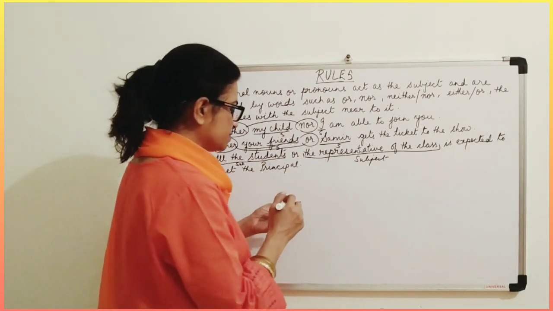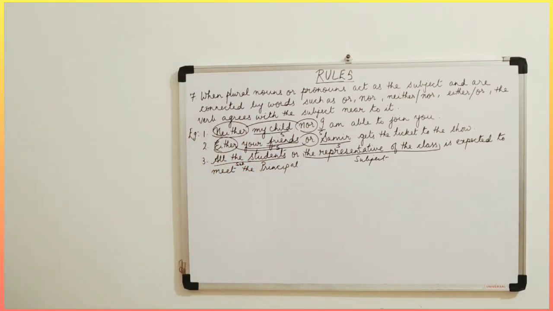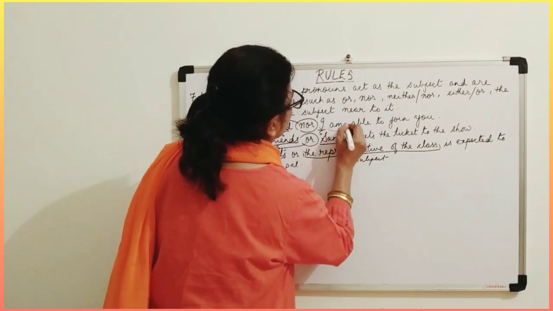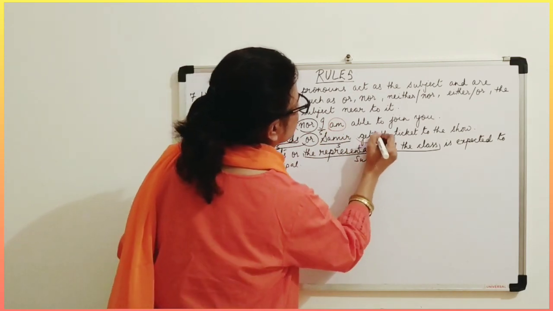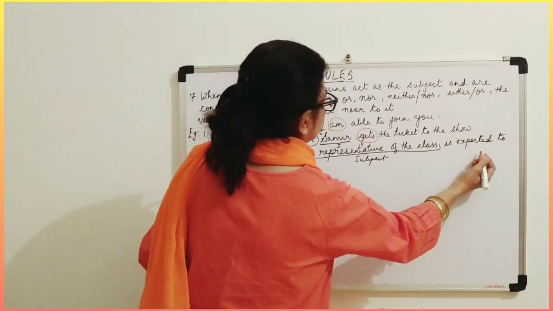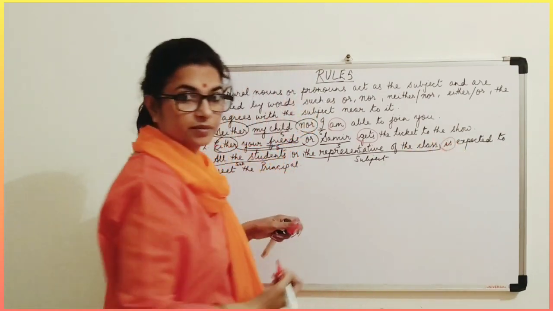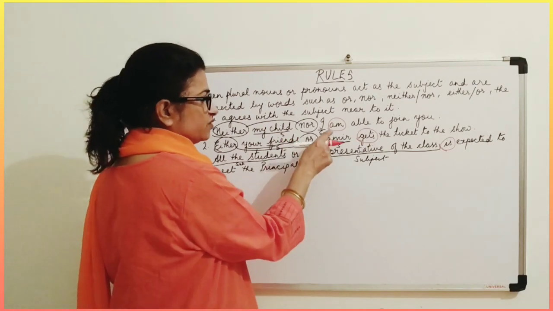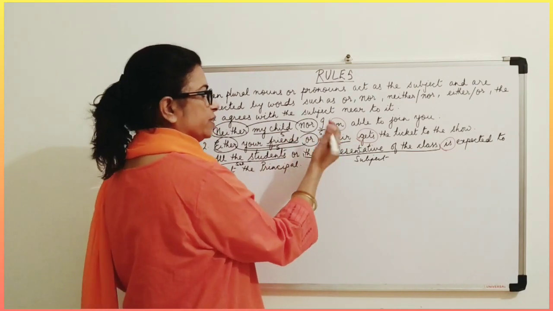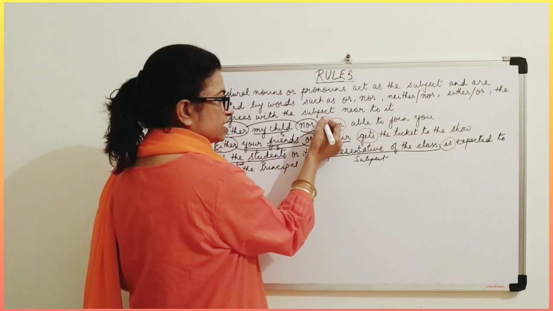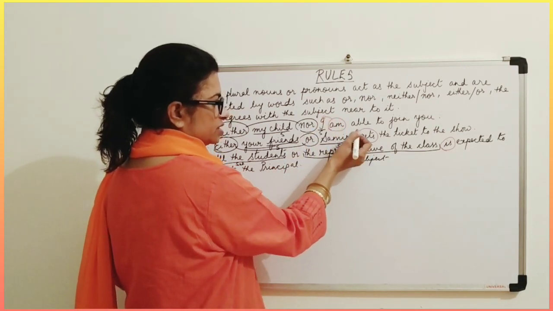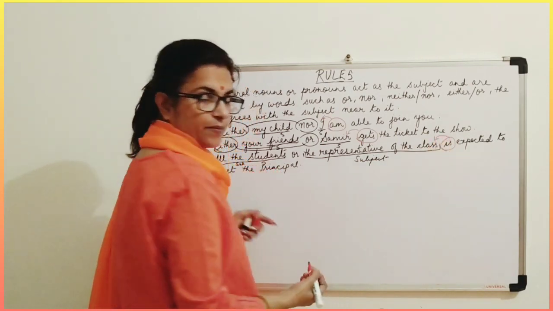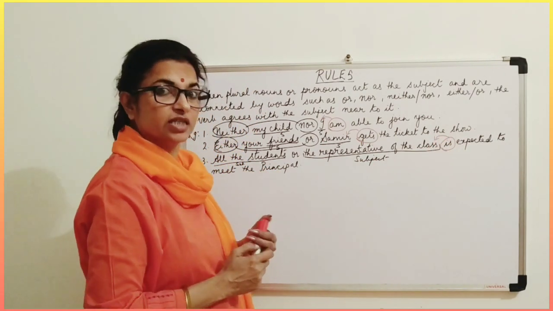So, what are the verbs here? I'll just mark the verbs here. These are the verbs here, which are marked with red. Now, the verb is agreeing with the subject which is near to it. It is agreeing with this subject. This is agreeing with this subject. And this is agreeing with this subject. Isn't it? Why? Because it is just near to it.